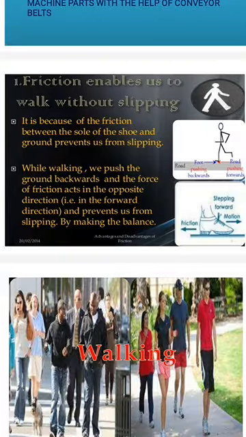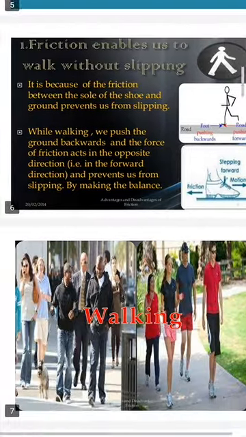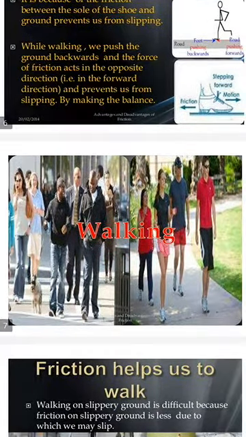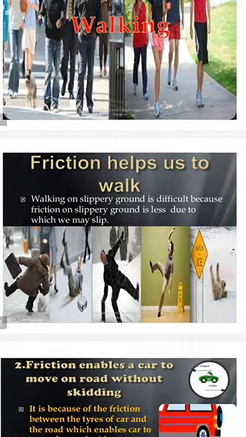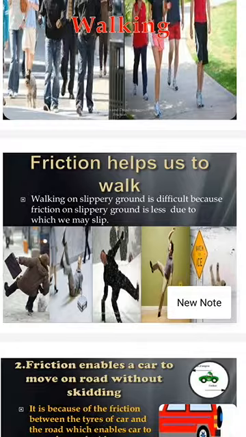So what is happening? We push the ground backward with the foot, and then friction acts in the opposite direction. That's why we don't slip. This is the example of friction helping us to walk. Now let us see walking on slippery ground.